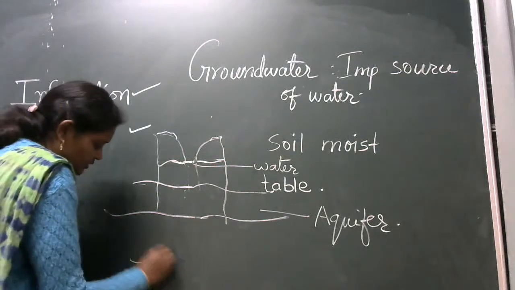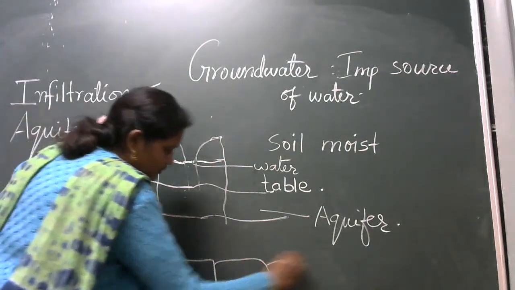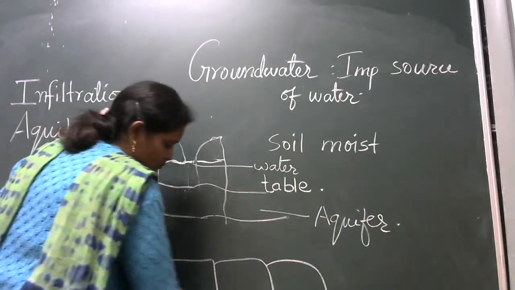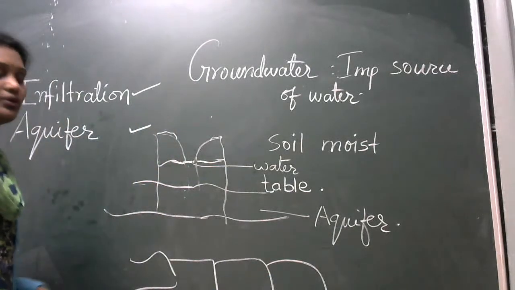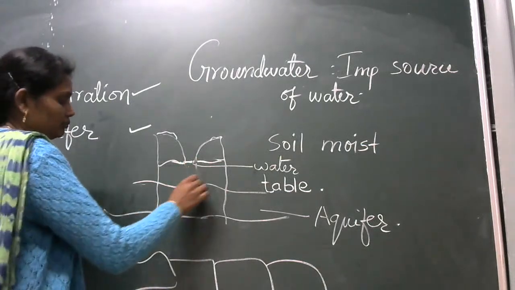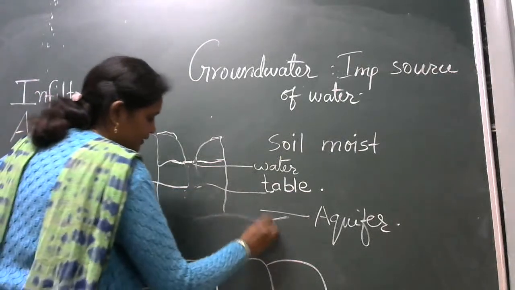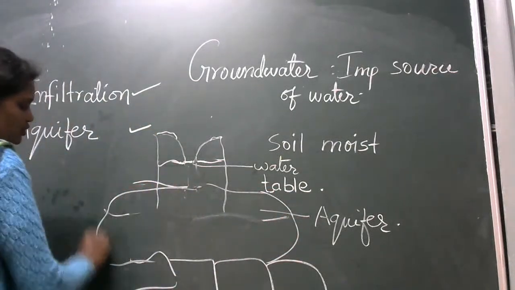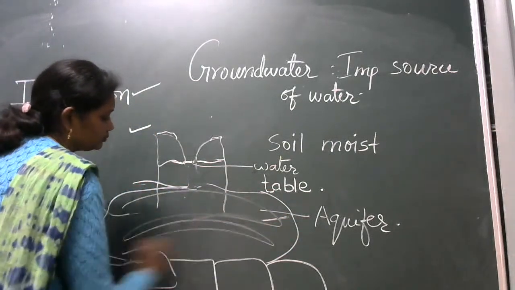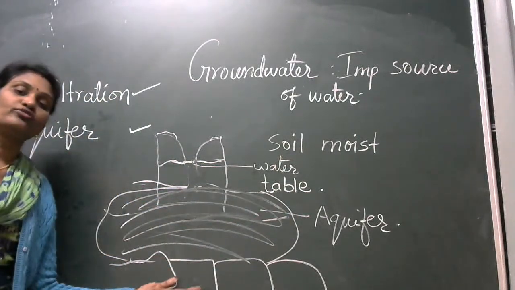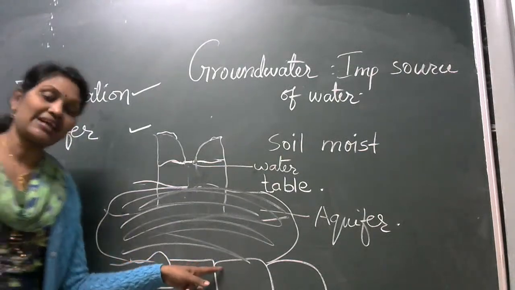Now here you can see there are rocks. Okay, so now here the water will come and it will be stored here. All the water will be stored here because now it will not move down because the rocks are there.